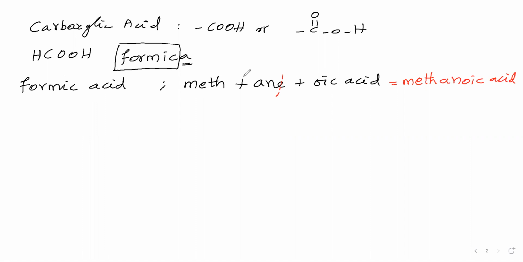Okay, that is the IUPAC name also. Next compound we will take in this carboxylic acid, that is CH3COOH. This acid is present in vinegar. Vinegar we are using as a preservative for pickles. Vinegar contains a dilute solution of this one. Dilute solution in the sense water content is more, this content is less.